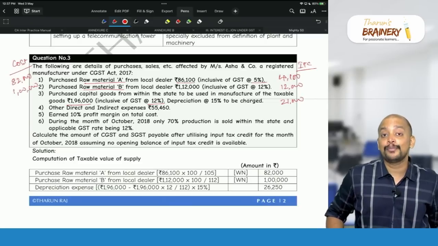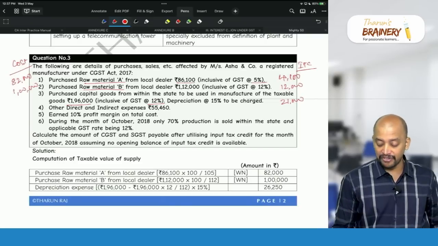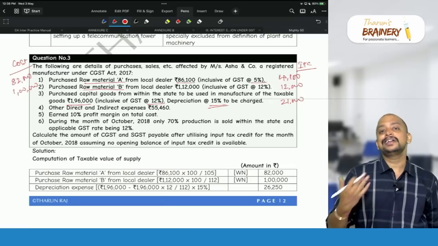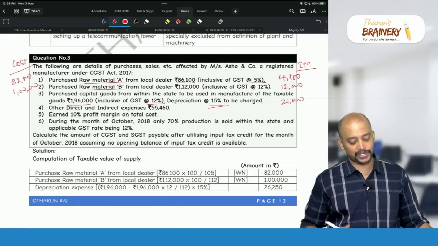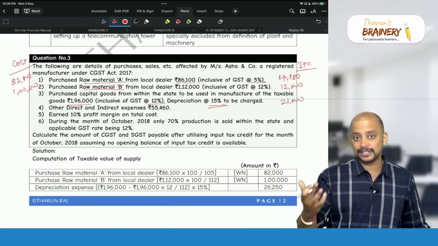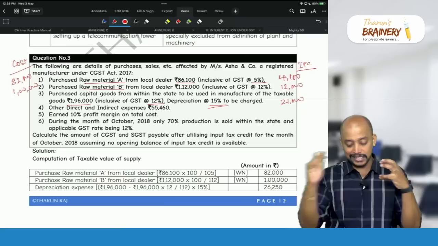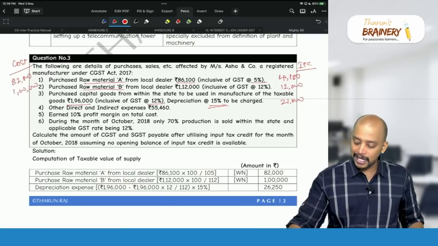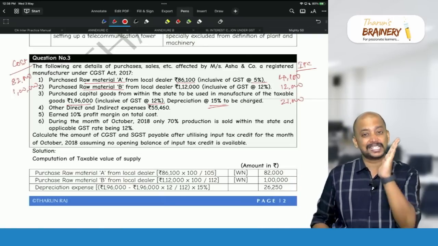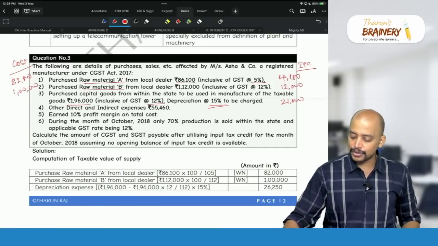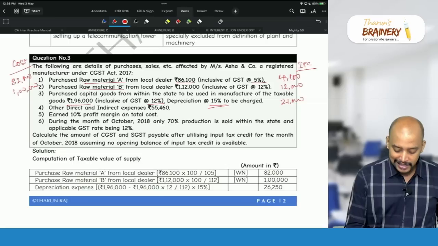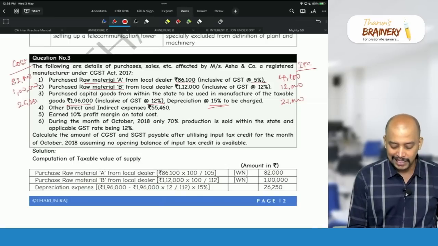We will take only the amortization. They are giving 15%, which means out of the total cost, 15% is related to this production. From 1,96,000, ITC is 21,000, so the remaining portion is 1,75,000. In that 1,75,000, only 15%, so 26,250, should be taken into cost.